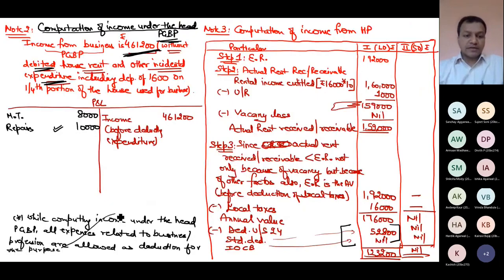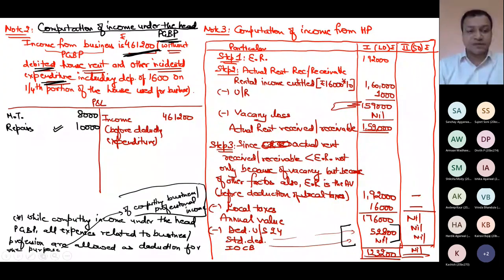for the purpose of computing business or professional income. It's simple logic. Only for this example you should learn it, because when we discuss PGBP, you will exactly get to know which expenses are allowed.